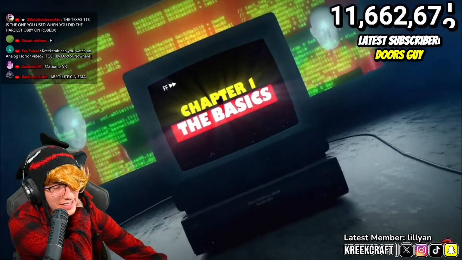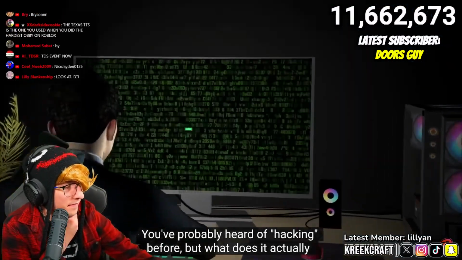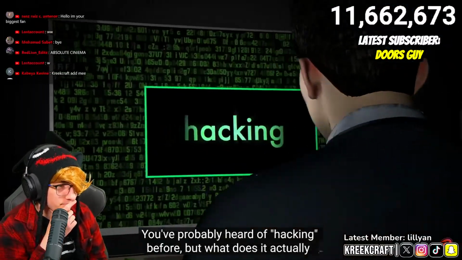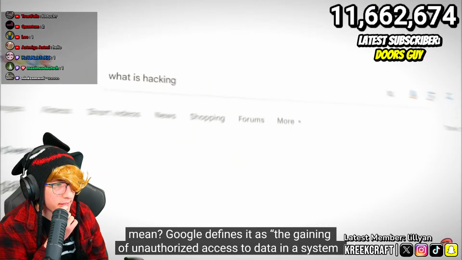Chapter 1, the basics. Y'all type 1 if you're a Roblox hacker. You've probably heard of hacking before, but what does it actually mean? Google defines it as the gaining of unauthorized access.